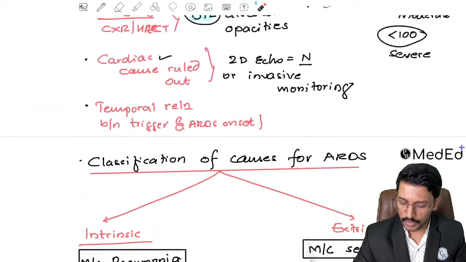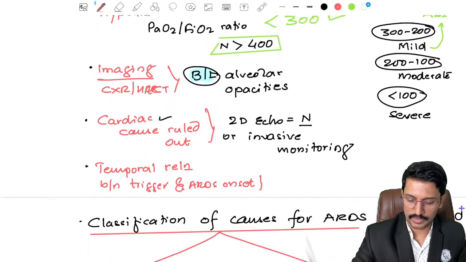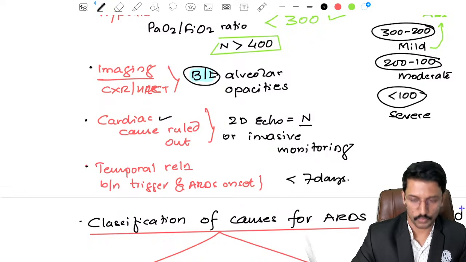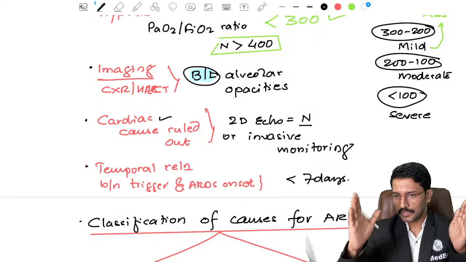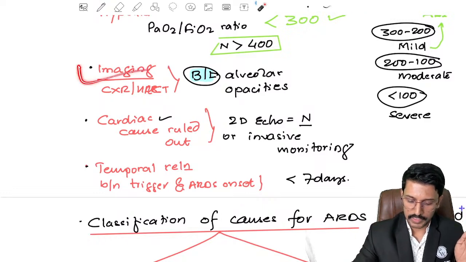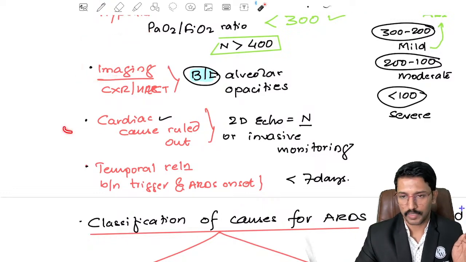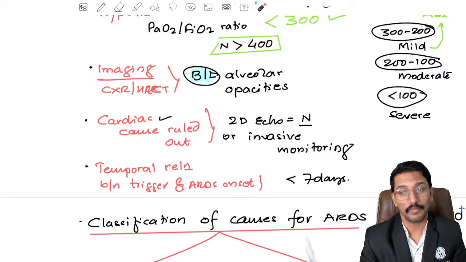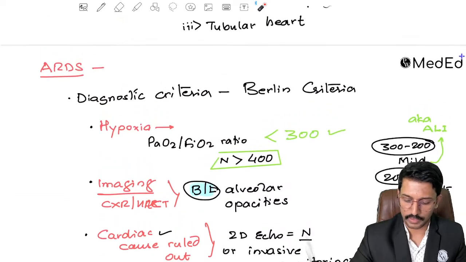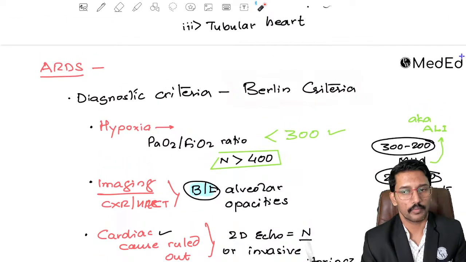And that time boundness in the definition is less than 7 days. So after the diagnosis of sepsis, if within 7 days a patient becomes breathless and develops all these characteristic imaging findings and hypoxia, then I will call it ARDS. If it is after 7 days, it is less likely to be ARDS, right? And we recognize this diagnostic criteria as the Berlin criteria.